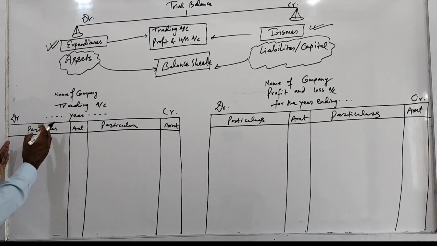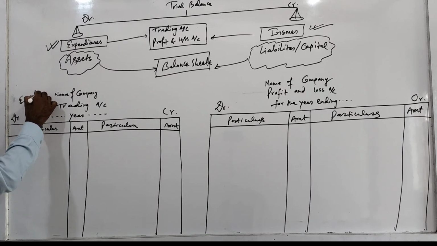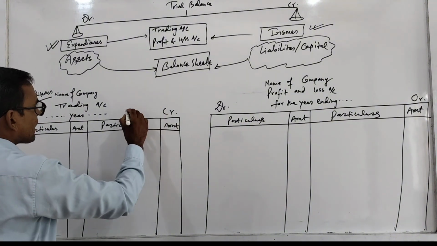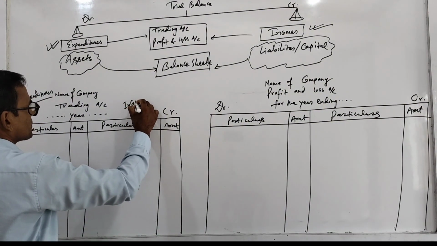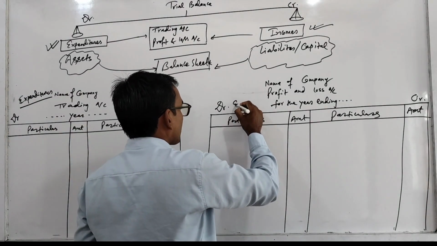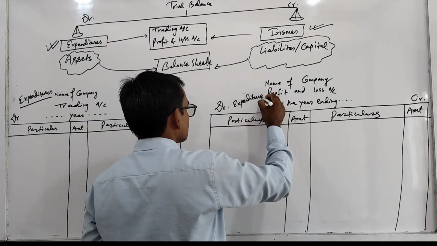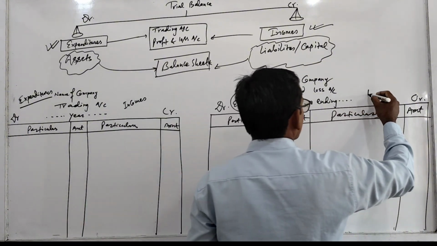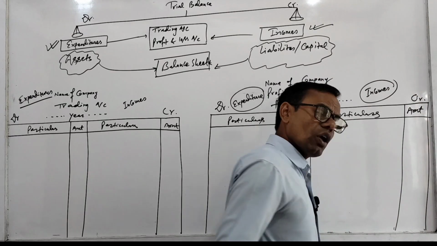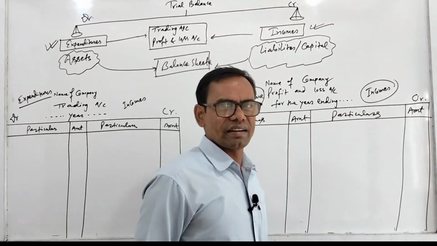Expenditures are recorded on the debit side and incomes on the credit side. Similarly here also, expenditures are recorded on the debit side and incomes on the credit side. That you already know from journal entries, ledgers, rules of debit and credit.